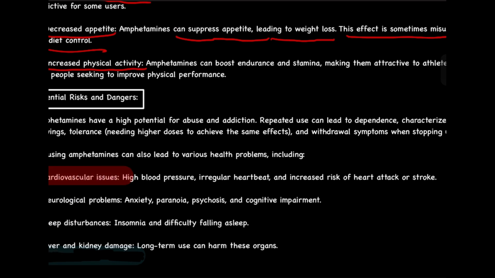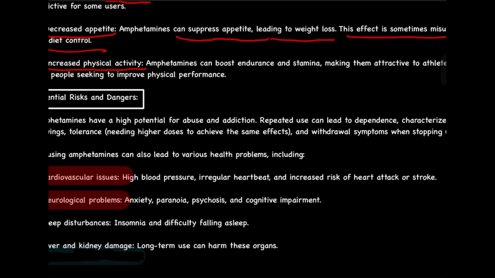First, cardiovascular issues. Okay, high blood pressure, irregular heartbeat, and increased risk of heart attack or stroke. Second, neurological problems: anxiety, paranoia, psychosis, cognitive impairment. Right, now if we ask what is paranoia? Paranoia basically means when you have very intense anxiety, right, like someone is plotting a conspiracy against you, so that is called paranoia. Psychosis is basically a state of mind where someone loses touch with reality.